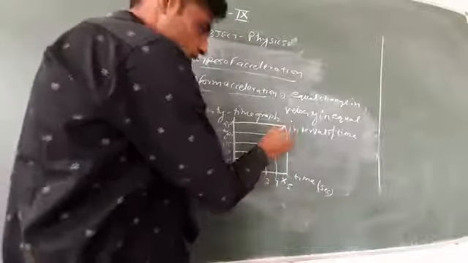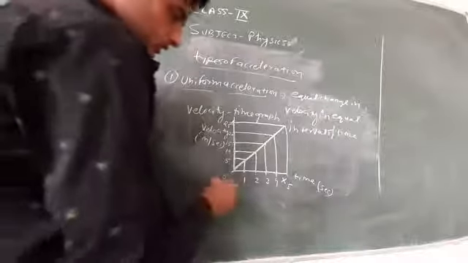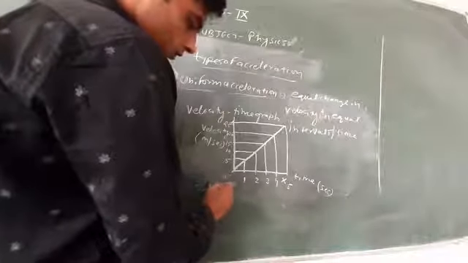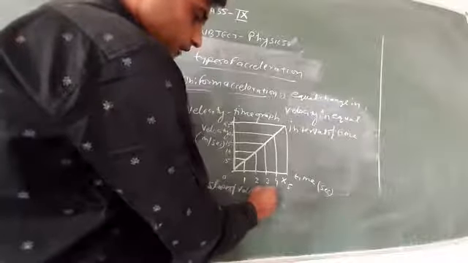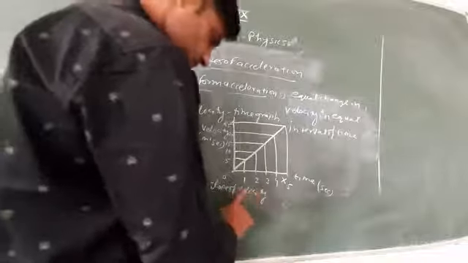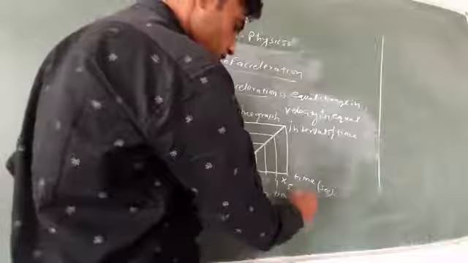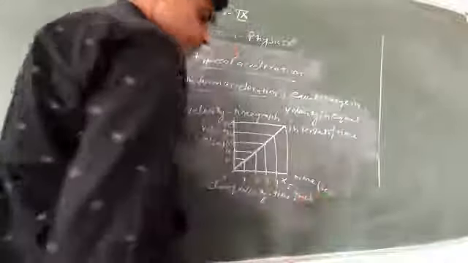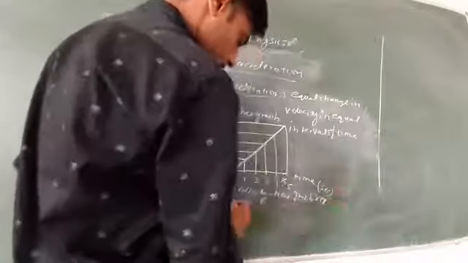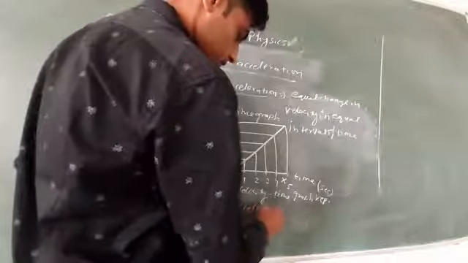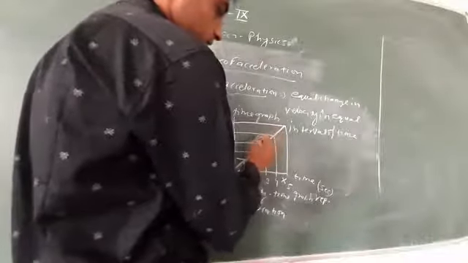So as you can see, this is a straight line. You can note that the slope of the velocity-time graph represents acceleration.